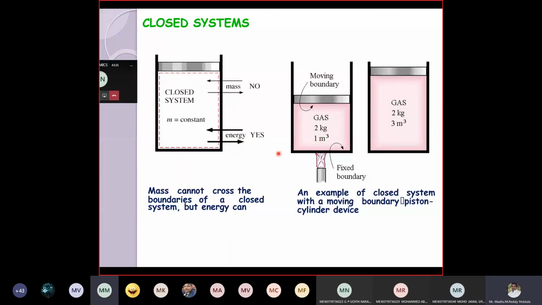Sir, what is the piston actually made of, or what is the main use of a piston? Actually, all our IC engines work on a piston cylinder arrangement. The cylinder is a cylindrical chamber, and the piston is also a cylindrical member. So I will show you.